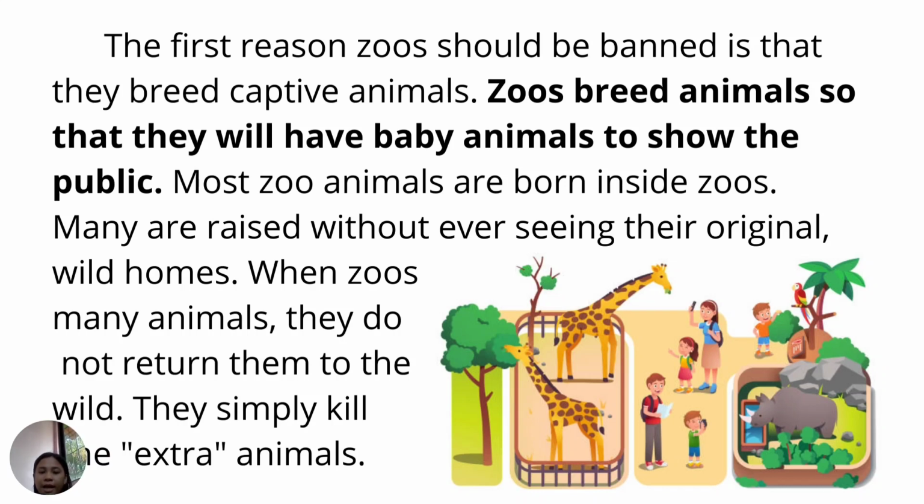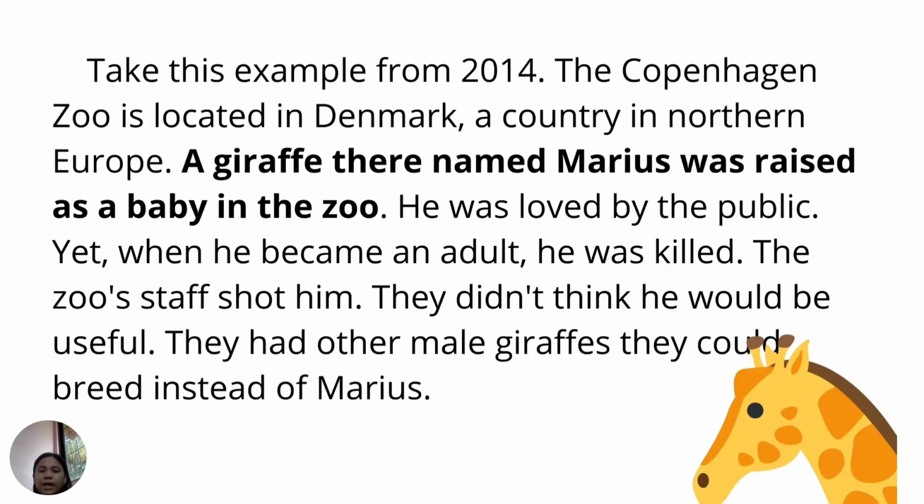They simply kill the extra animals. Take this example from 2014. The Copenhagen Zoo is located in Denmark, a country in Northern Europe. A giraffe there named Marius was raised as a baby in the zoo. He was loved by the public. Yet, when he became an adult, he was killed.